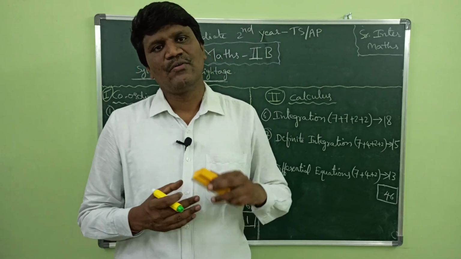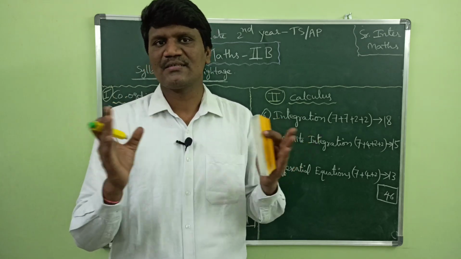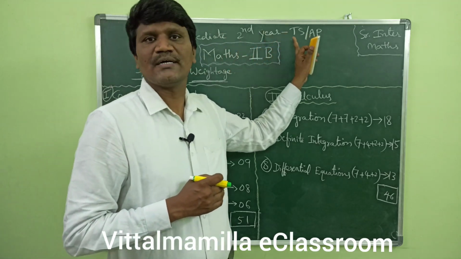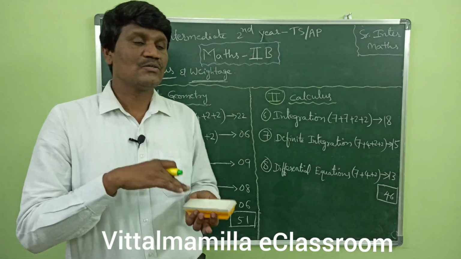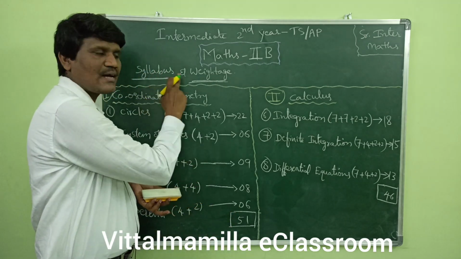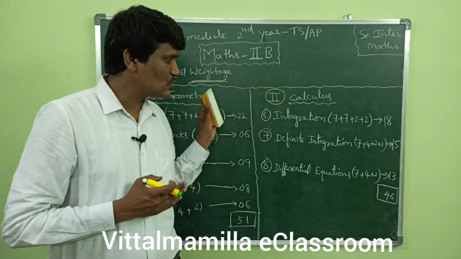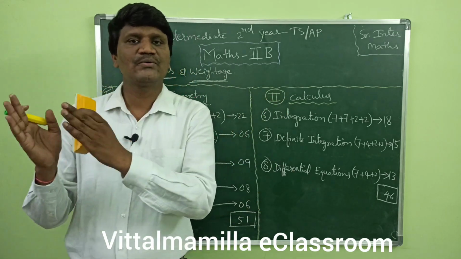In this video, we are going to see the syllabus and weightage of Maths 2B. If you see intermediate second year, for both TS and AP, the syllabus for Maths 2B is the same. We are going to see now the syllabus and weightage of each chapter. In Maths 2B, in total we have 8 chapters, which are divided into 2 sections.